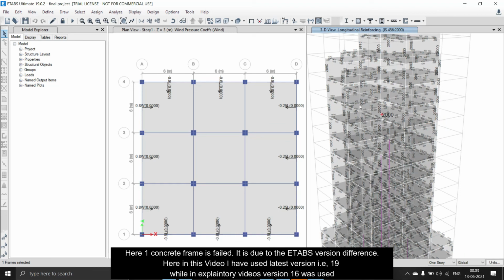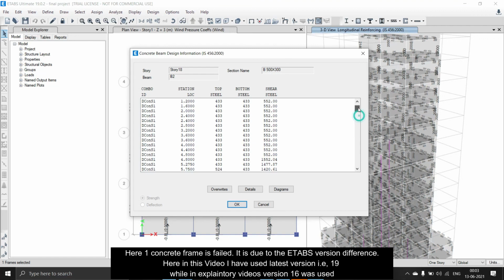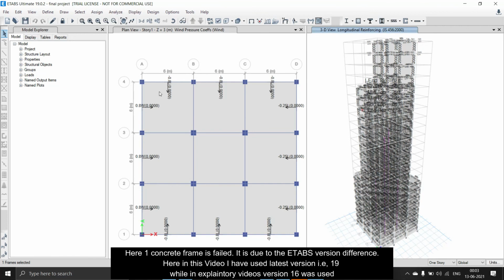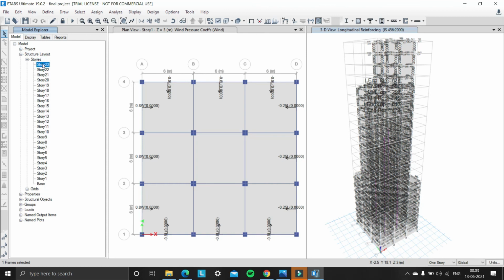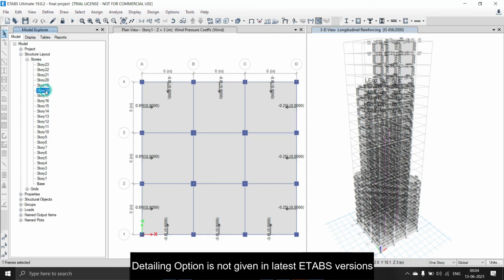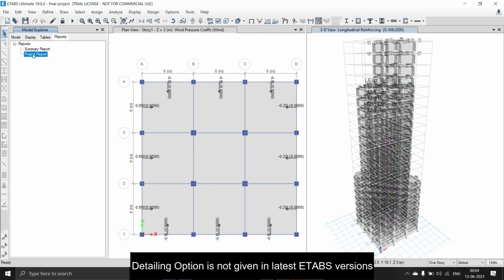Now we can select any frame and right click on it, and we can see the design properties or design information, and also we can see the structure layouts on the model, and we can see the reports, project reports.